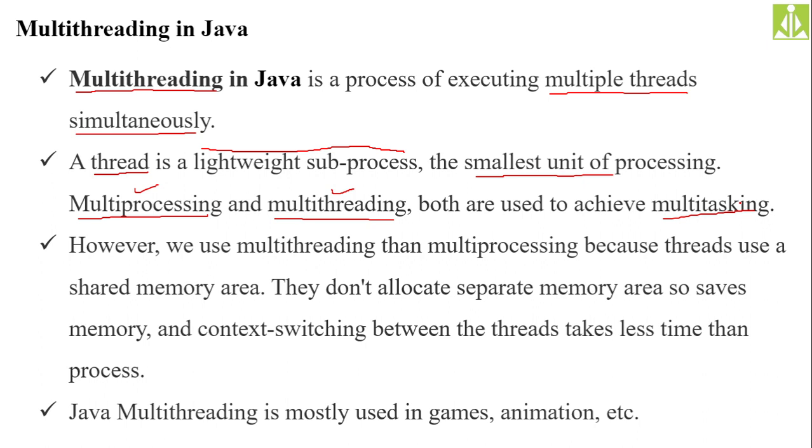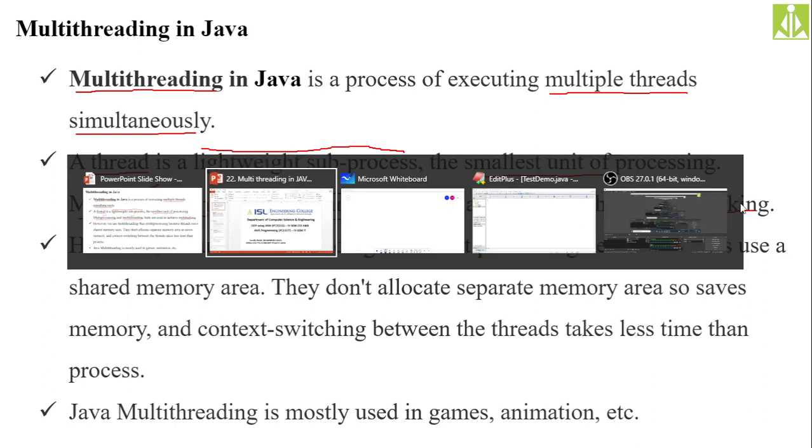So you will feel that the processor is doing multitasking. If the processor speed is high and it is switching between the tasks at a very fast pace, we feel multitasking, but in reality it is not performing multitasking. We feel that it is doing more than one work simultaneously because it is switching between those tasks at a very fast pace.